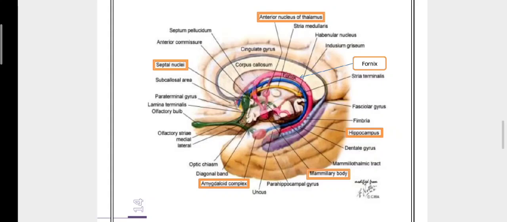The connections of the limbic system are complex, with major afferent and efferent connections. The fornix includes the fibers connecting the hippocampus and the septal nucleus, the mammillary bodies, and the hippocampus with the hypothalamic nucleus. The lateral hypothalamus receives afferent fibers from the hippocampus. The septal nucleus, olfactory tubercle, and caudate nucleus are in the perimeter area. The caudate nucleus receives afferent fibers from the intralaminar nucleus of the thalamus.